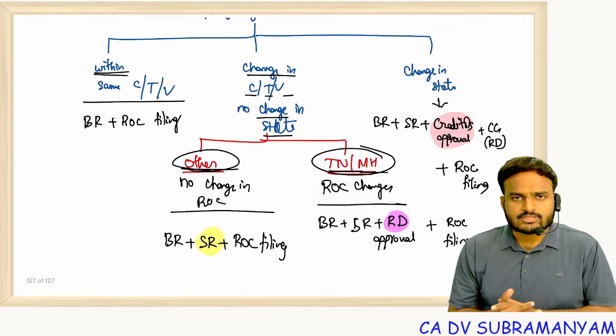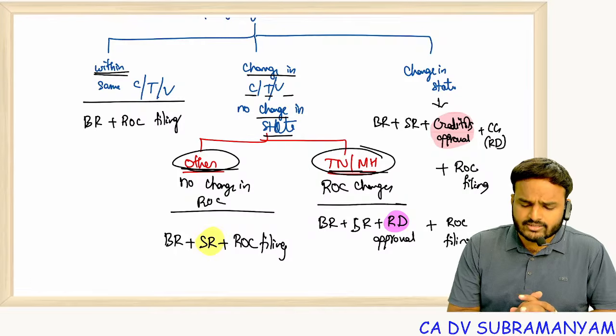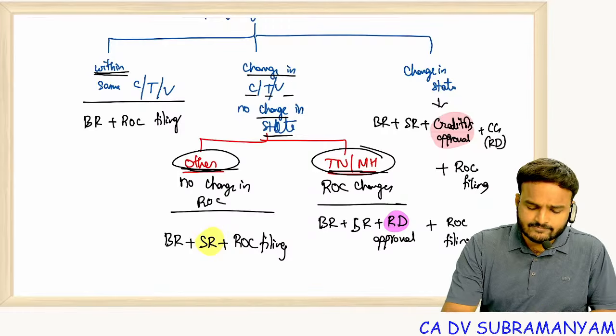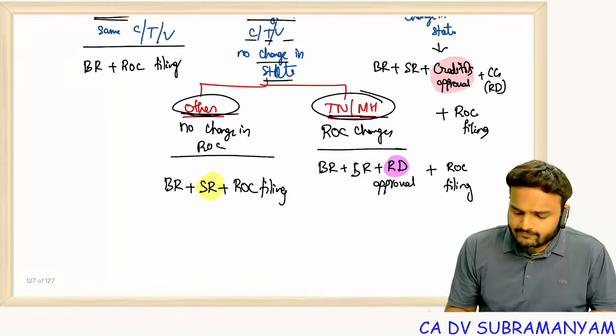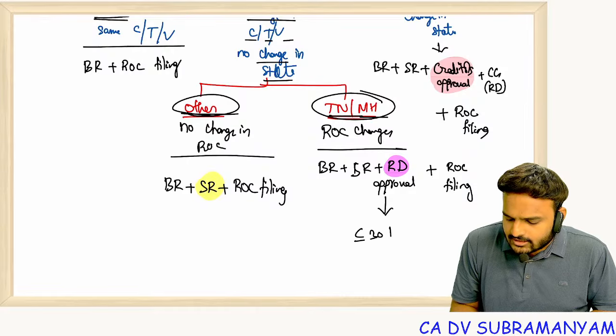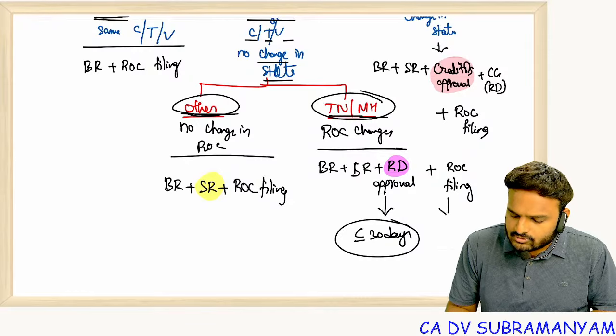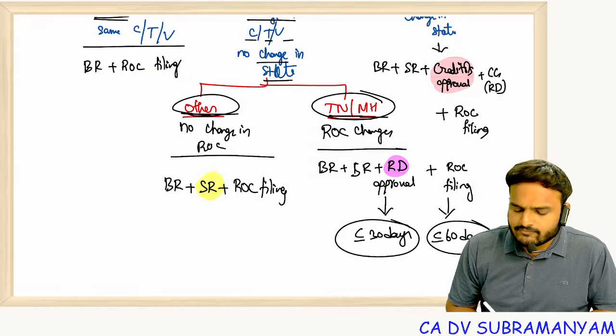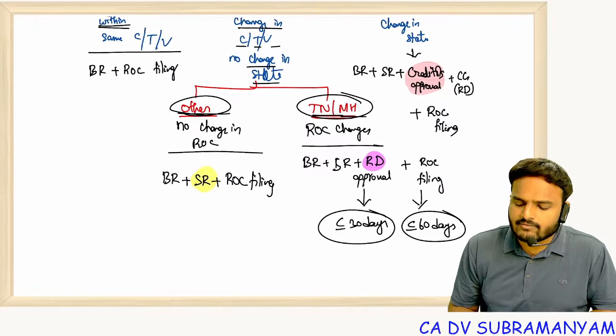Remember these equations, and a little bit of the time limits are also required. RD will give approval within 30 days of filing the application. ROC filing should be done within 60 days from the date of RD approval.